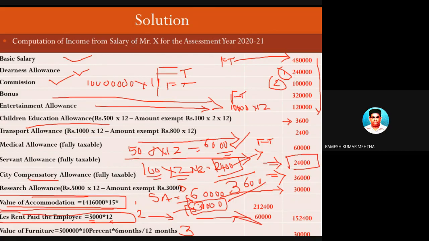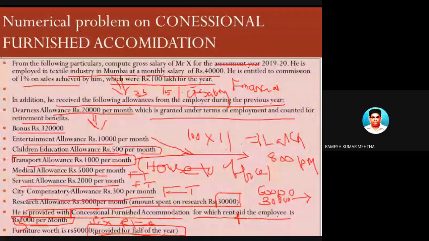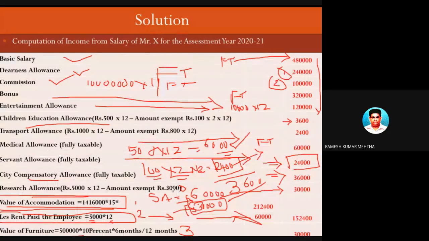Number 3 is फर्नीचर. इसको पूरे साल में फर्नीचर कितना दिया है? फर्नीचर पूरे साल में 5 लाख रुपए का दिया है. Okay, I have written here 50,000. You can change it to 5 lakhs. Sorry, there is an error. So for the whole year, the furniture provided by the employer to the employee for the benefit of the employee is 5 lakhs.